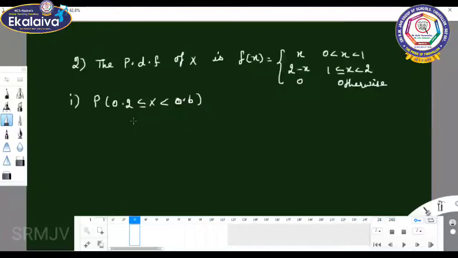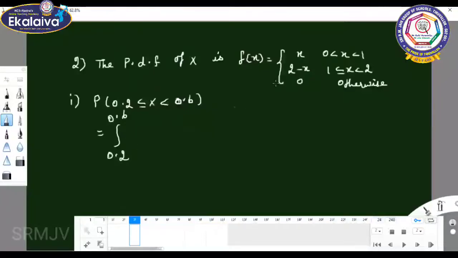Find P of 0.2 less than or equal to x less than 0.6. So it is the integral of P of a less than or equal to x less than or equal to b, integral 0.2 to 0.6.